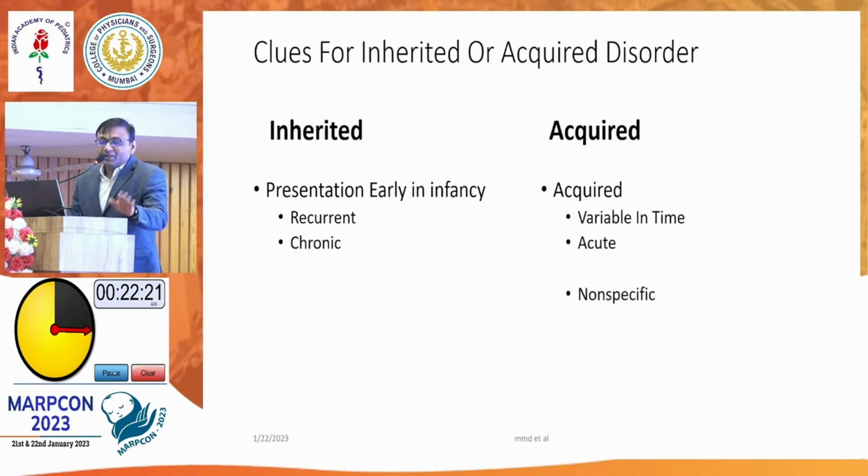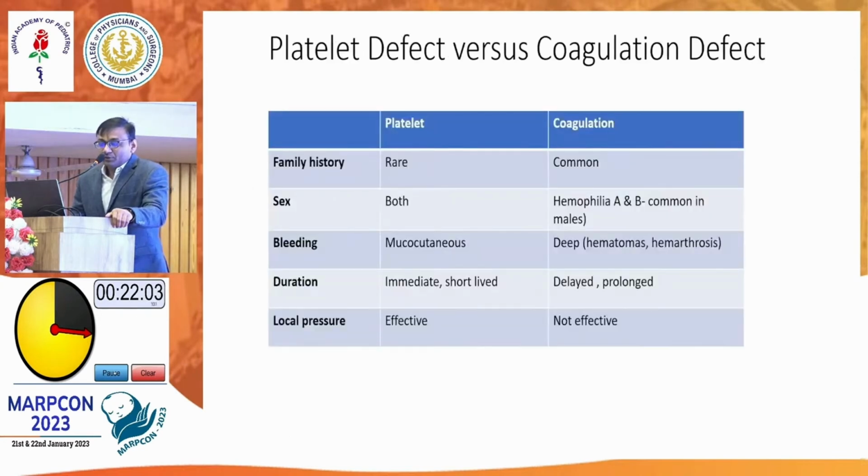Inherited disorders will generally present in infancy, although it is not a rule. But if it starts in infancy, you should have more suspicion that it might turn out to be an inherited disorder. It will be recurrent and chronic, while acquired will be non-specific and acute. As sir has rightly mentioned, this is a very basic thing which you should remember.